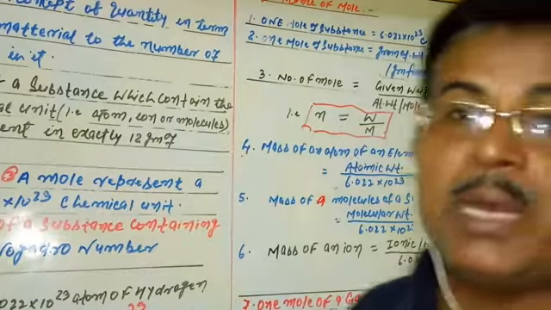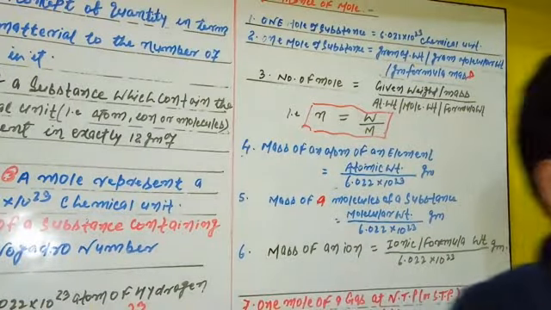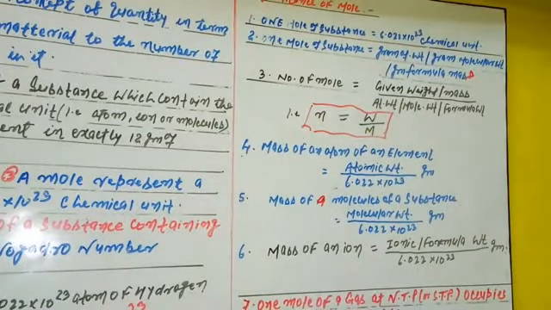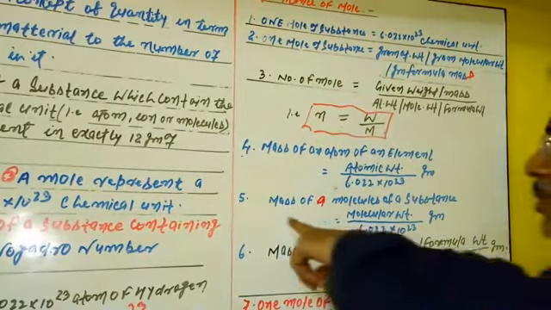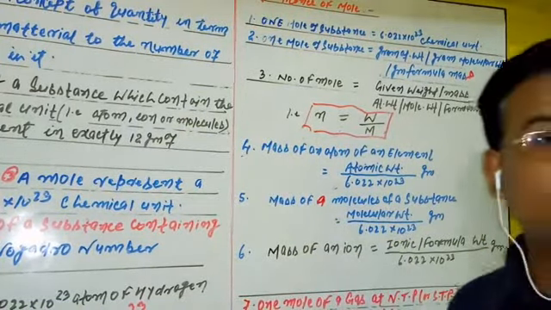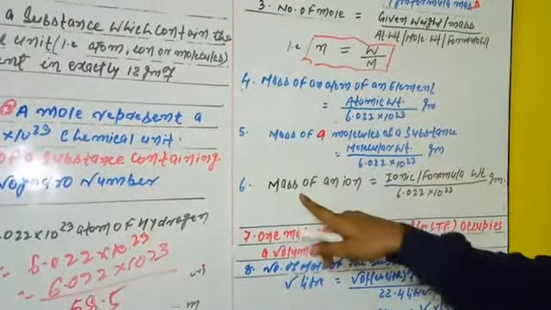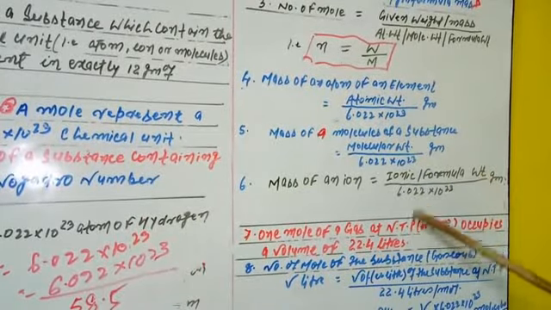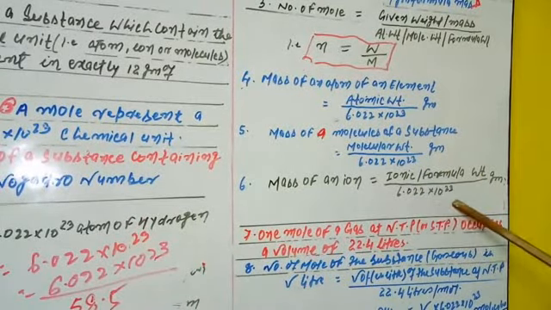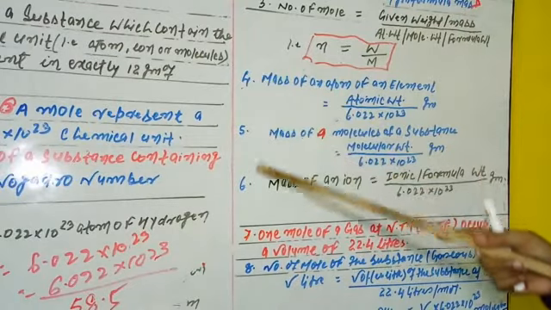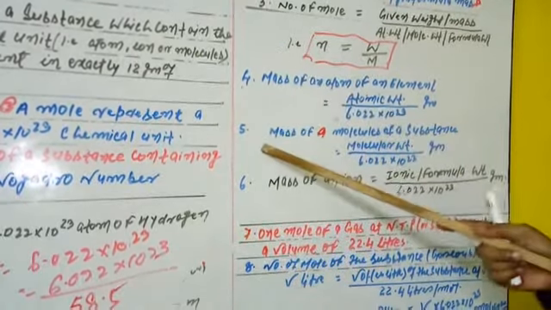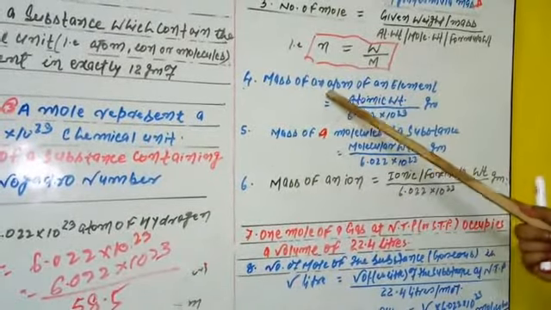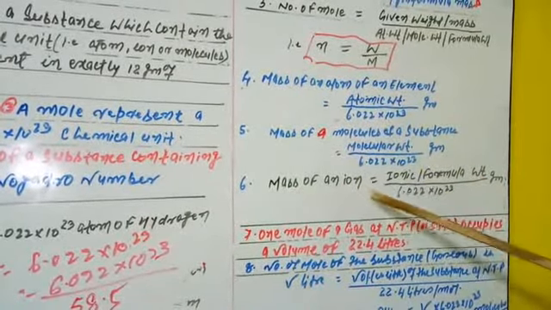If you want to know the mass of an ion, you must be able to see clearly all these things. How can you calculate the mass of that ion? Very simple. Mass of an ion equals the ionic or formula weight of that ion divided by 6.022 into 10 to the power 23 grams. That means by using these three formulas, you are directly able to calculate the mass of an atom, mass of a molecule, and mass of an ion.